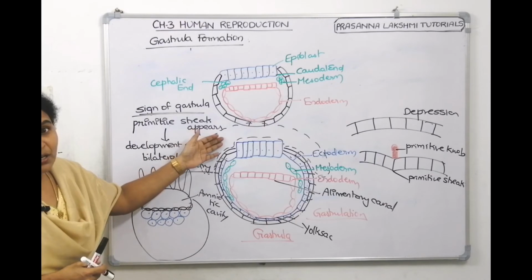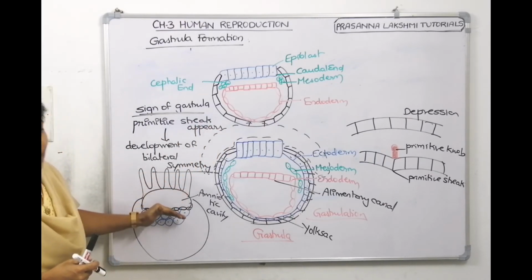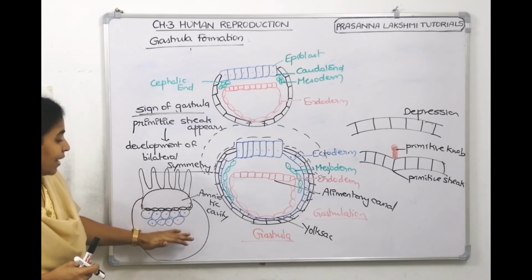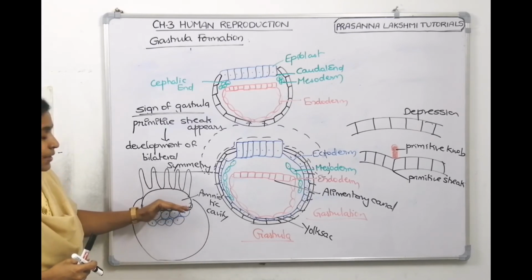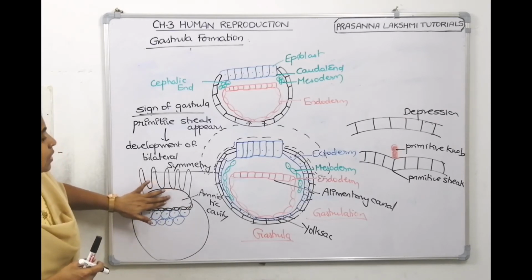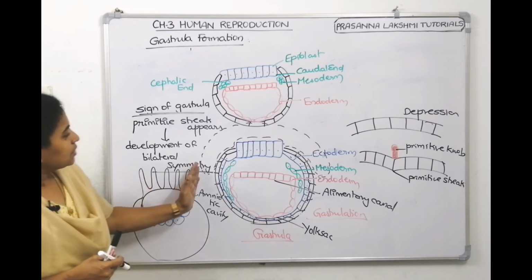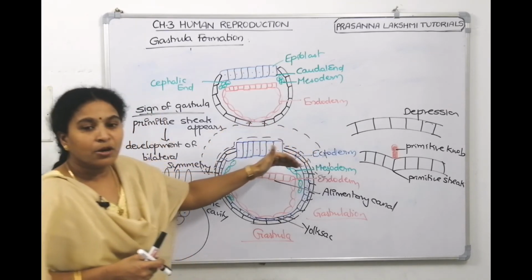And how is this amniotic cavity formed initially? So here we have trophoblast cells. Below that we have robust cells. Below that we have the inner cell mass. The trophoblast cells and robust cells will degenerate and a cavity appears. This cavity is called the amniotic cavity. And this amniotic cavity, if we have to represent it here, this becomes the amniotic cavity.